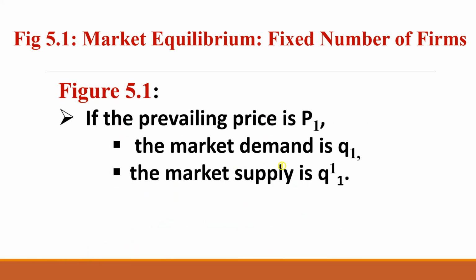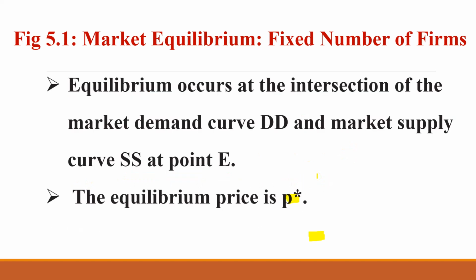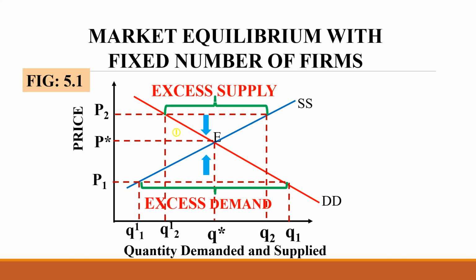If the prevailing price is P1, which is a lower price than the equilibrium price, the market demand is Q1, and the market supply is Q1 dash. You can see this curve again: quantity demanded is Q1 at price P1, and quantity supplied is Q1 dash.